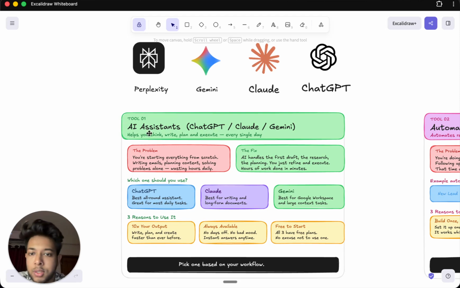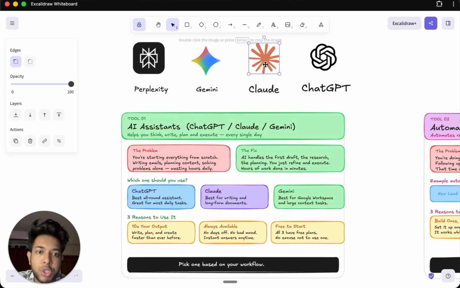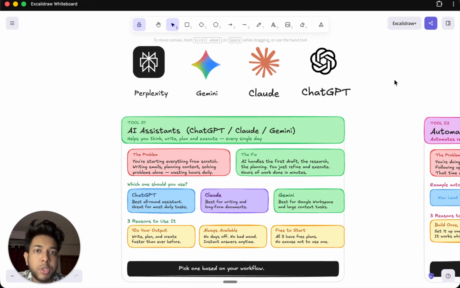So firstly, we have the AI assistants. Now, these are basically called large language models like ChatGPT, Gemini, and I'm pretty sure you've heard about ChatGPT before. So ChatGPT is basically a large language model and AI that has been trained on, let's say, trillions and trillions of data throughout the internet. Now each of these tools are specifically good for certain types of things, and they can be really good for your business if you know how to use them properly.